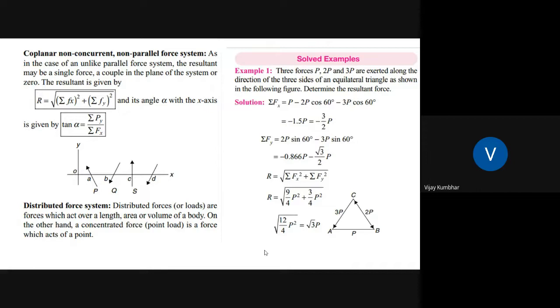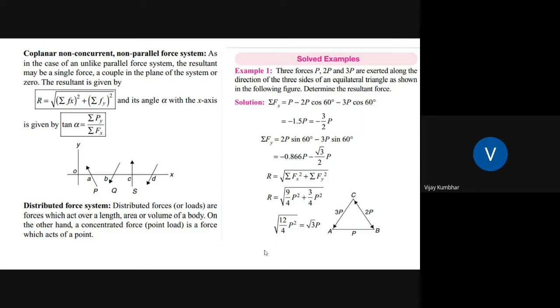You simply calculate the resultant R as the square root of summation of Fx squared plus summation of Fy squared, and find the position of this resultant: tan alpha is equal to summation of Fy divided by summation of Fx. This is very simple. Again, if you see, this is one example. Three forces P, 2P, and 3P are extended along the directions of the three sides of an equilateral triangle as shown in the figure. Determine the resultant force.